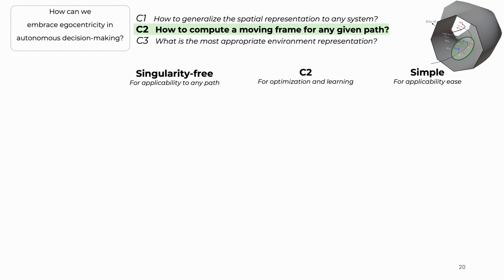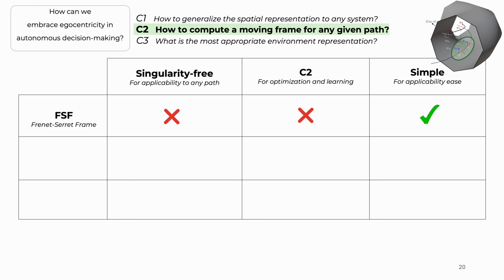First of all, I will see if they are singularity free. Second, I will evaluate if we've got access to gradient information and if this gradient information is continuous. And finally, I will criticize them depending on their simplicity or their complexity. So the first frame that we've got in the portfolio is the Frenet-Serret frame.